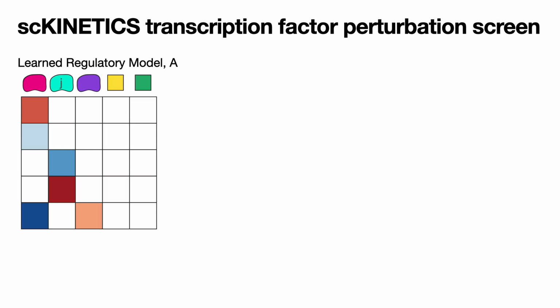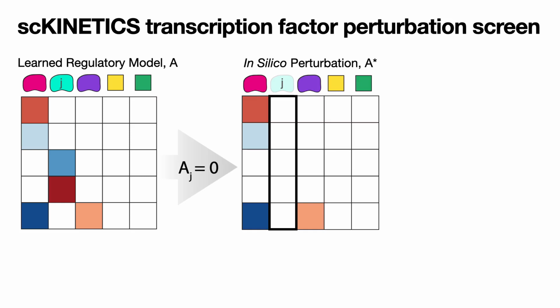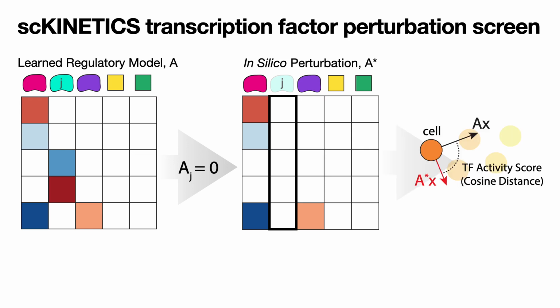Beyond just evaluating velocities, we wondered whether our mechanistic model of gene regulation encoded within scKINETICS might be useful for highlighting some of the important transcription factors that are guiding these transitions. And so to this end, we devised a transcription factor perturbation screen, which begins with taking the learned regulatory model from the A matrix and systematically zeroing out one column representing one TF. This simulates the impact of knockout of that TF, such that it may no longer impact any of its target genes in the model of velocity.